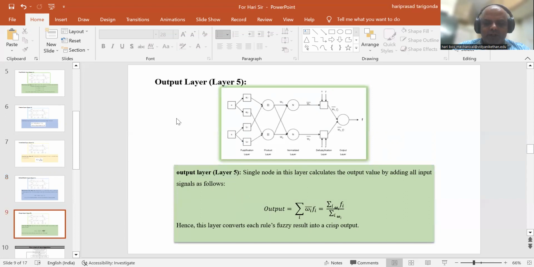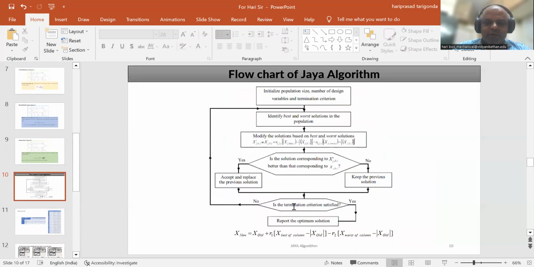The last one is the output layer, called layer 5. The single node in this layer calculates the output value by adding all input signals as follows. So the output value is calculated based on all the signals like this. So this is about the ANFIS model.